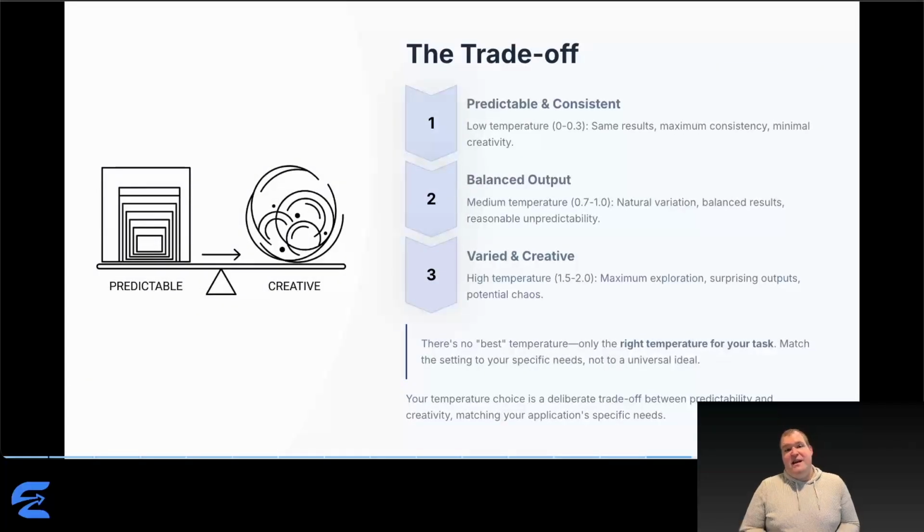Here's a key insight. This is always a trade-off. Predictability versus creativity, consistency versus exploration, main road versus scenic route. There's no universal best temperature, only the right temperature for what you're trying to accomplish. Match the setting to your needs, not some imagined ideal.